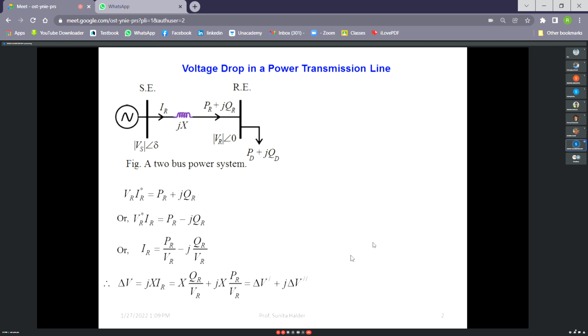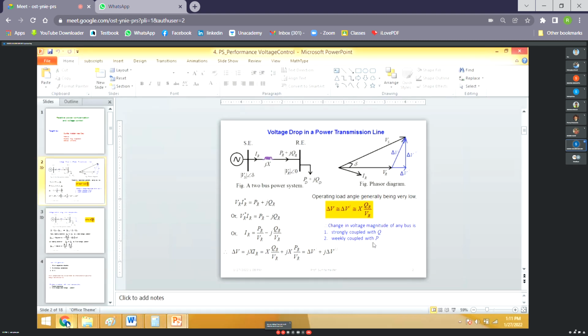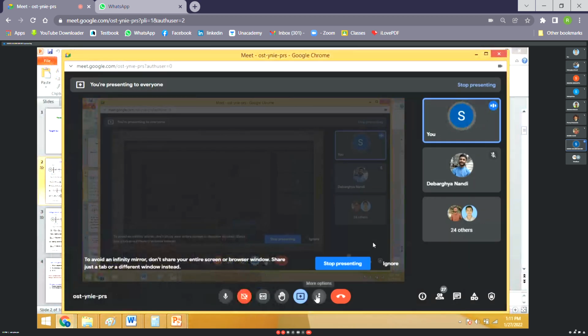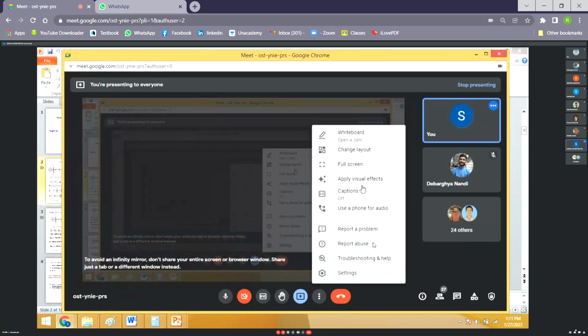If we proceed with the pi equivalent model of a long transmission line, and assume that R is much smaller than X, then this power transmission line can be represented only by a reactor.